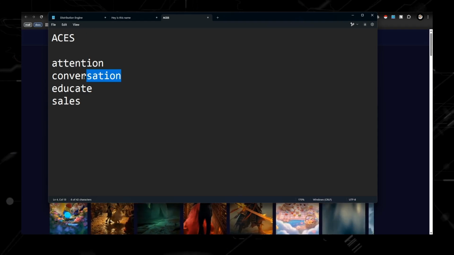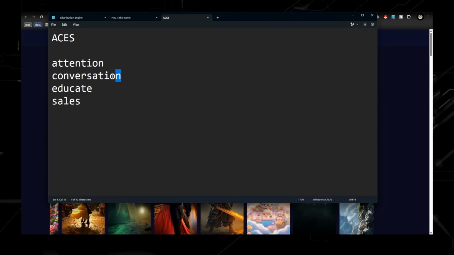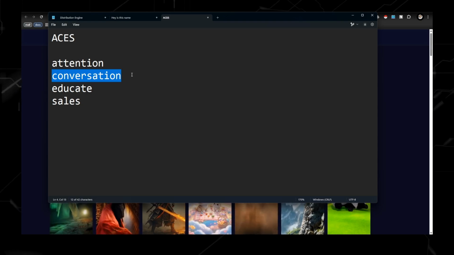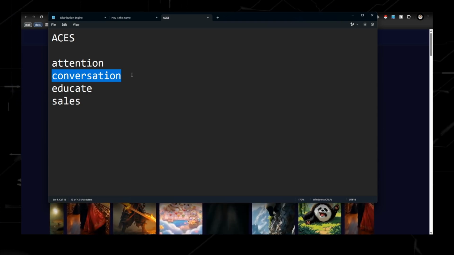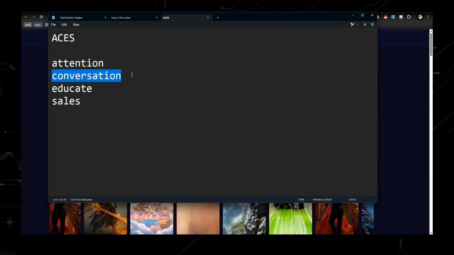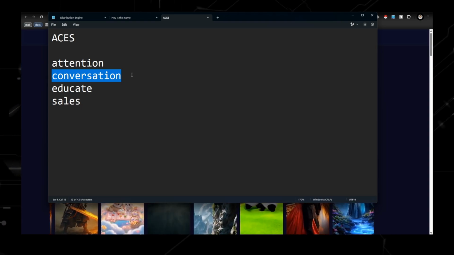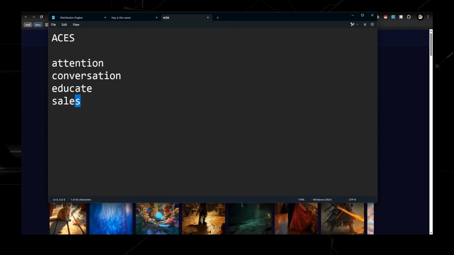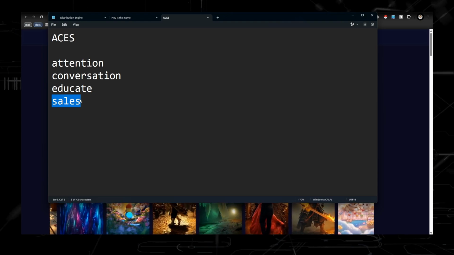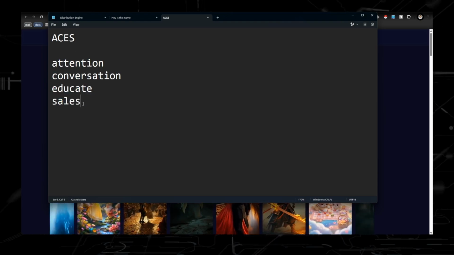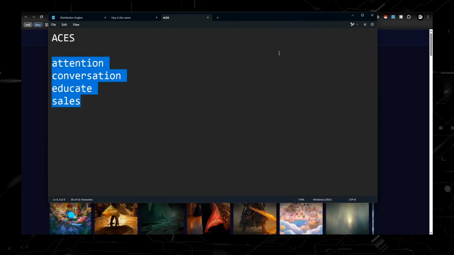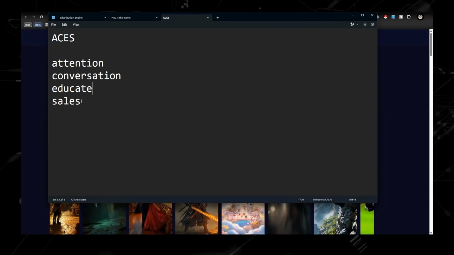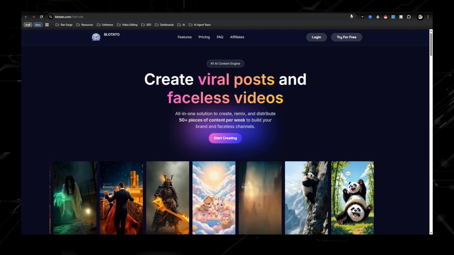And then they get on the email list, and that is when the conversation starts to happen. If you think about it, people are just scrolling on social media. There's so much noise out there. And when you get them on your email list, that's more of a one-to-one conversation. That's when you can start educating them. Then when they're ready to buy and you've given them enough value, that's when you make the sales. So this right here really changed the game as to how I thought about running my business. And if you guys can think in this framework, it'll help you out a lot.